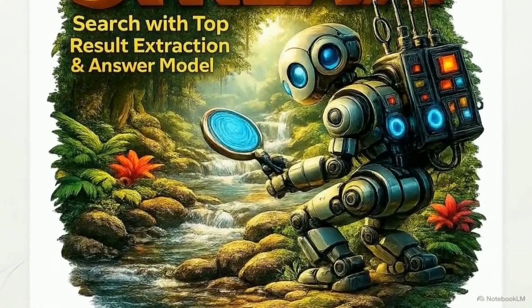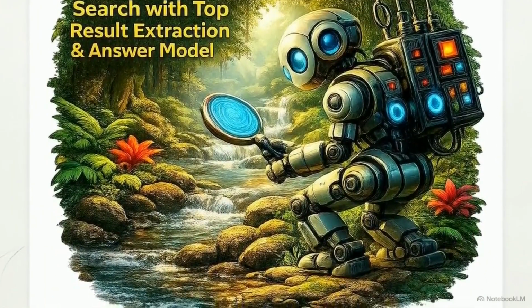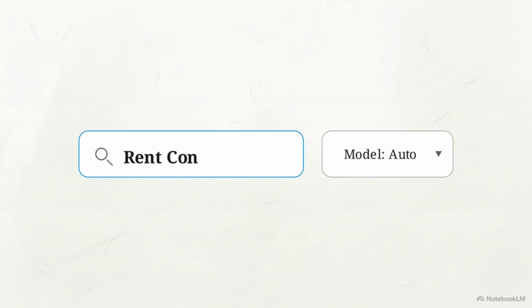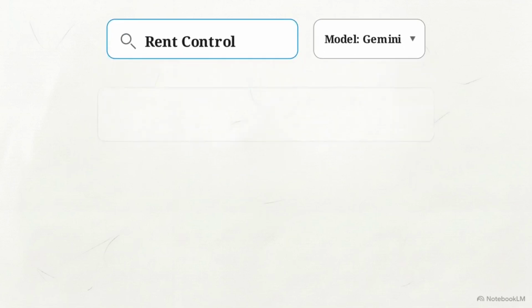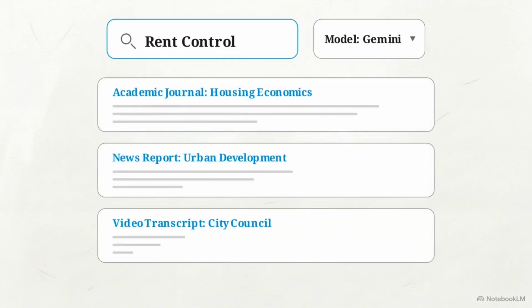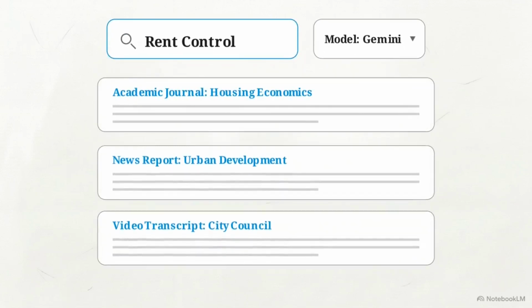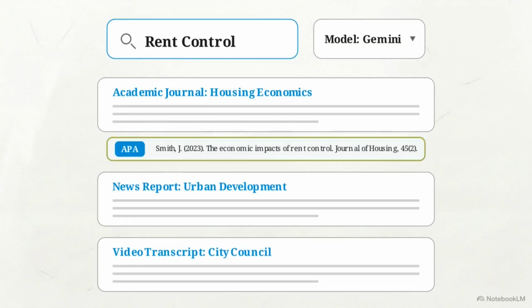Step 1 is finding our raw data using the Stream module. On the Stream dashboard, type rent control. Select an LLM like Claude or Gemini. The system pulls aggregated results from journals, news, and videos, extracting text to generate summaries. Below each summary, Stream automatically generates an APA citation, keeping your data traceable.